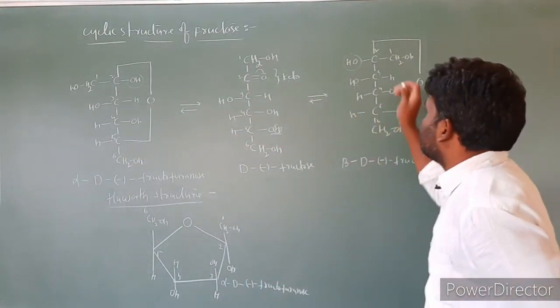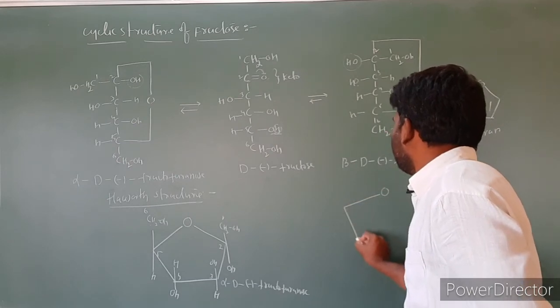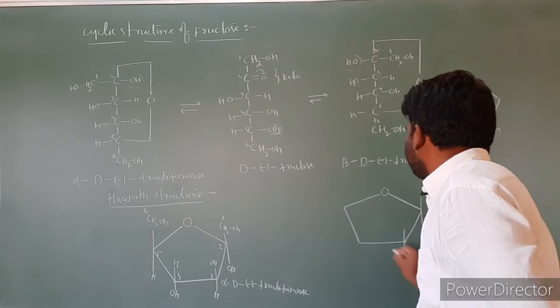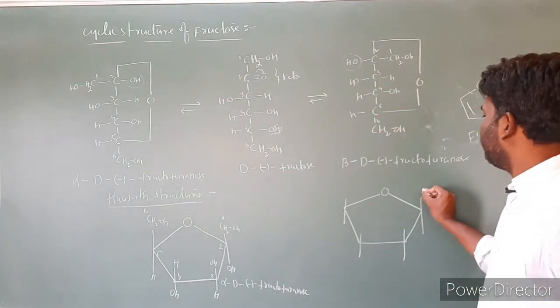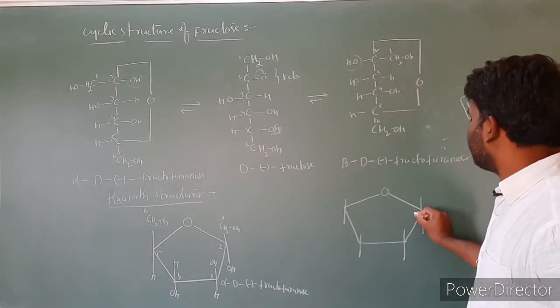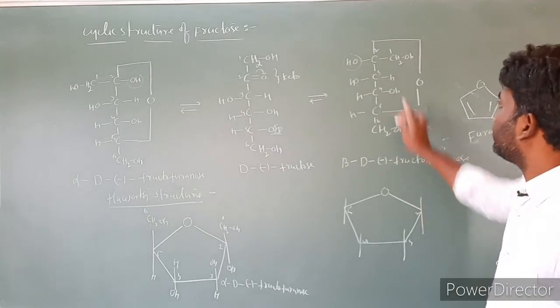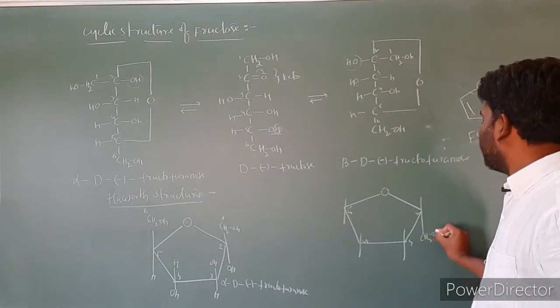Next, coming to this case. In this case also we have to take a similar way. Look at this. This is the second carbon, third carbon, fourth carbon, fifth carbon. At the first carbon, CH2OH present at the right side, we have to take at the down.